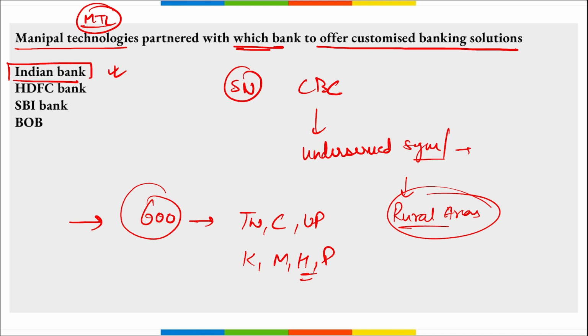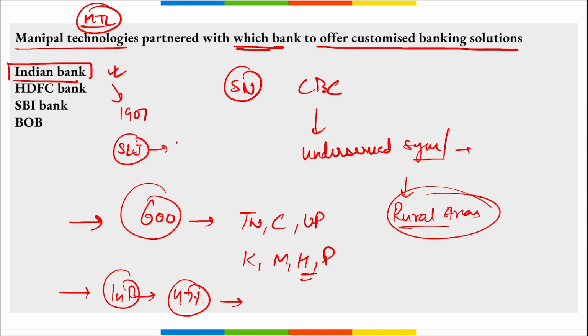Right? Next thing, remember, Indian Bank has recorded a 47% rise in net profit for the March quarter. Right? Then if we talk about Indian Bank only, it was incorporated in 1907 and they started their business also in 1907. Shanti Lal Jain is the current managing director and chief executive officer.